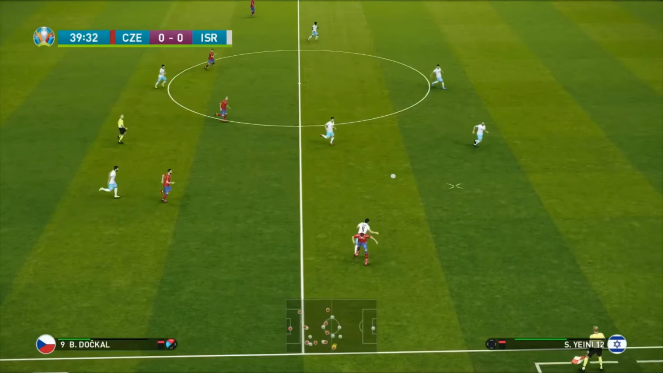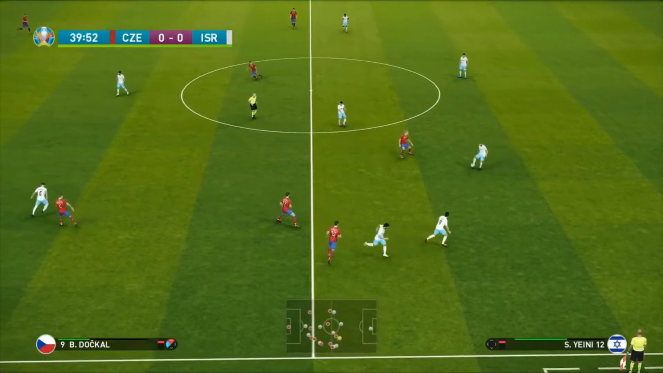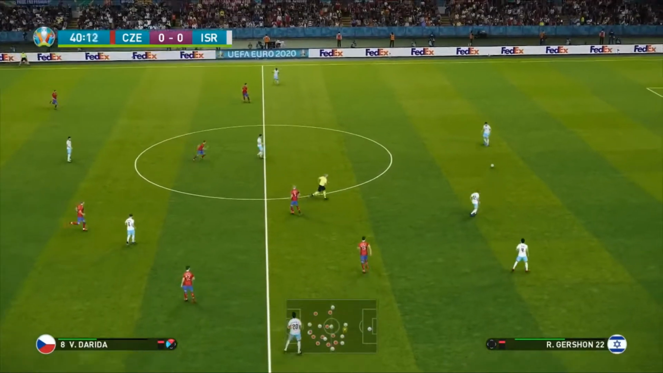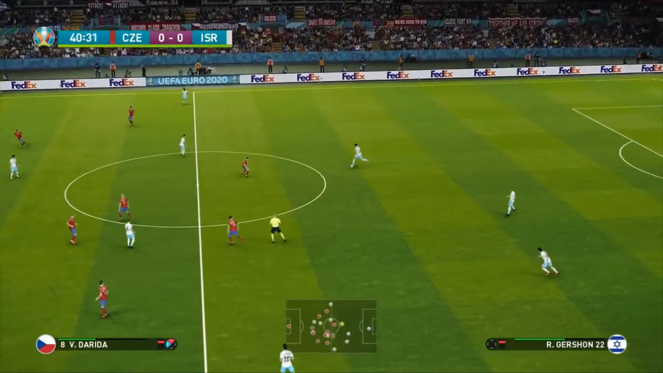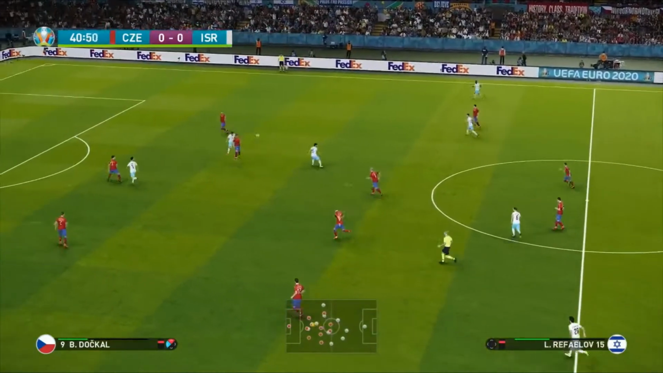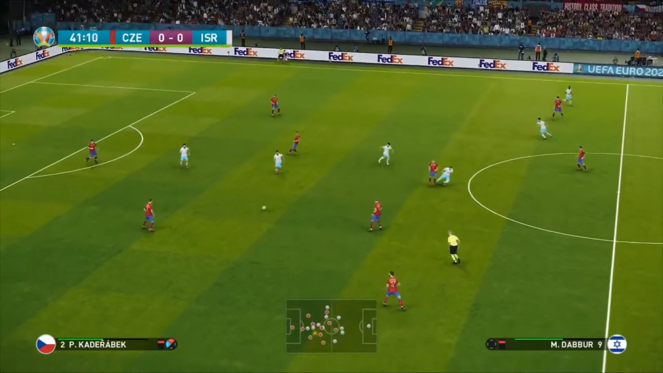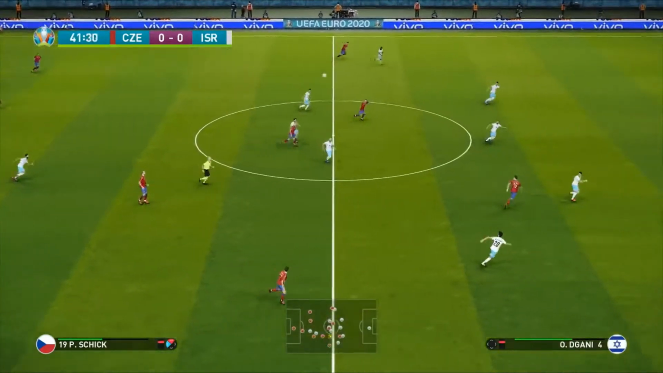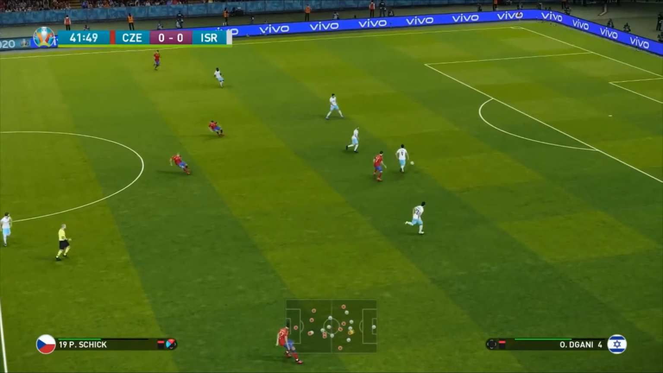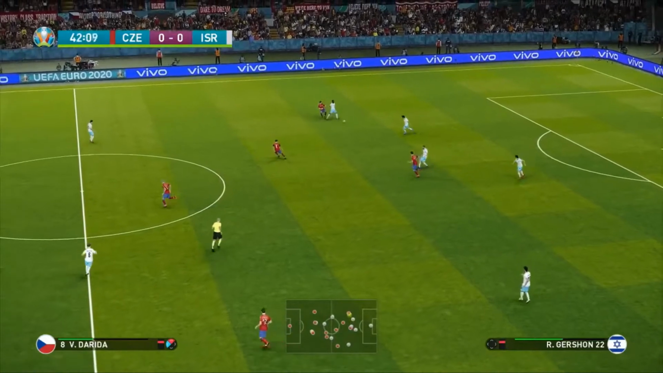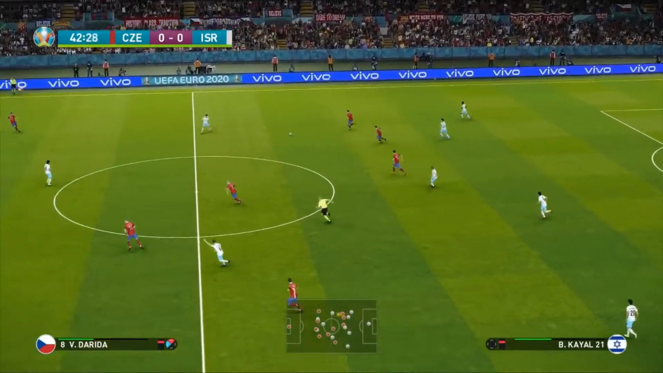Tomáš Souček on loan at West Ham in real life from Slavia Prague. Good little player on his day. Could be moving to the club in real life permanently, West Ham, of course. A lot of fans really happy with how he's been so far at the club. But in terms of this game, Israelis are just holding the ball here, just moving it around.